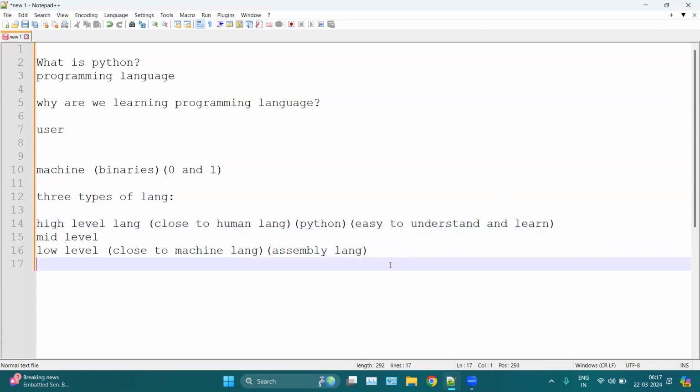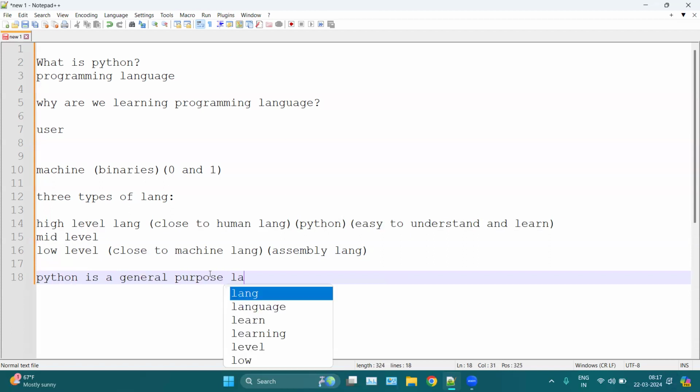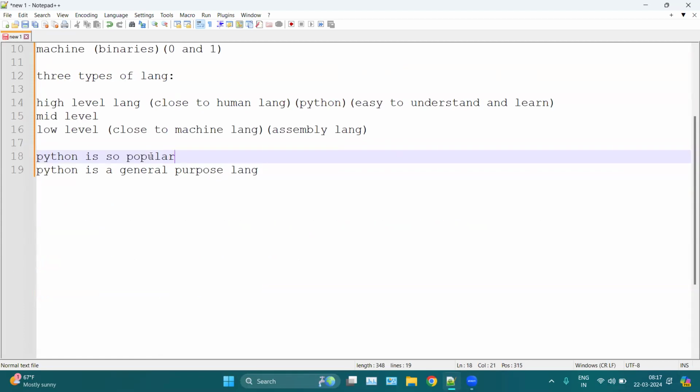Now, if we talk about the features of Python, Python is a general purpose language. And before that, Python is so popular. Now, why is Python so popular? Because Python can be used anywhere.